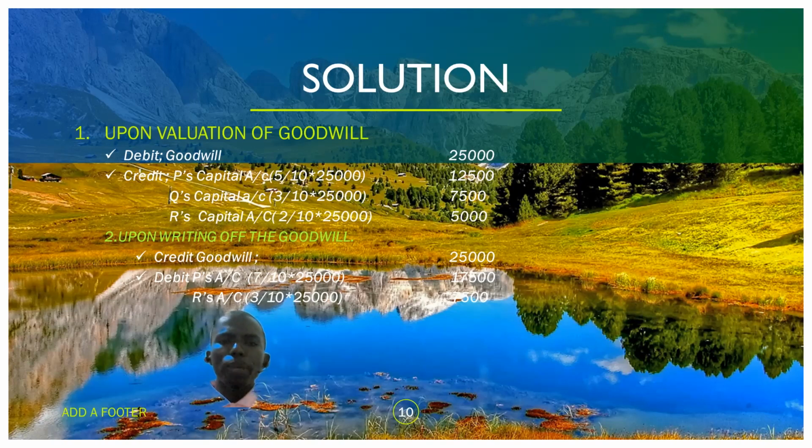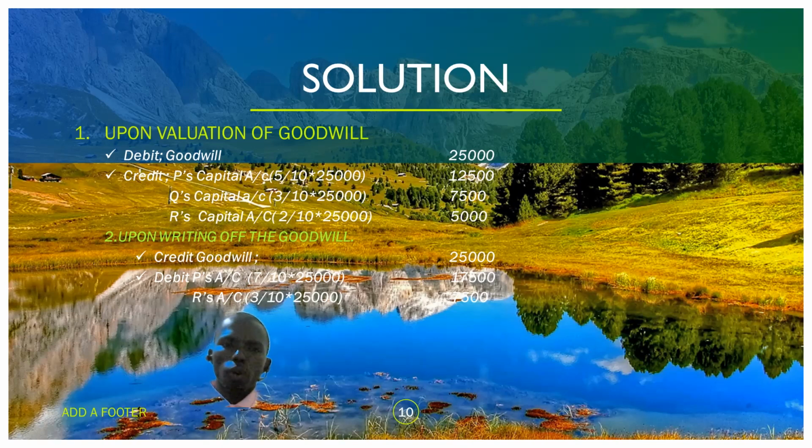That is what has been acquired, the business reputation, a special type of asset that has been realized. So we debit the goodwill of 25,000. We'll see how it happens during the recording of those transactions.